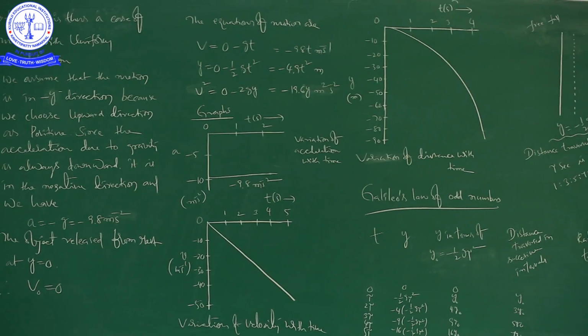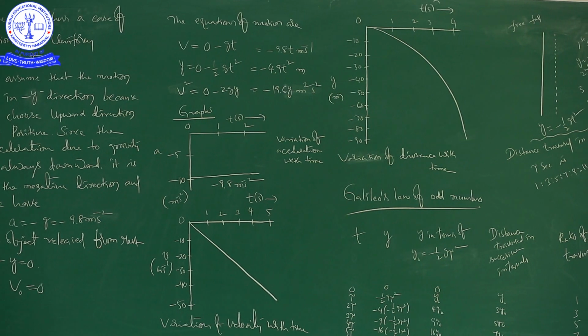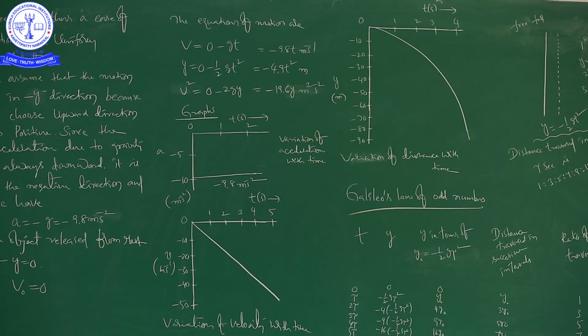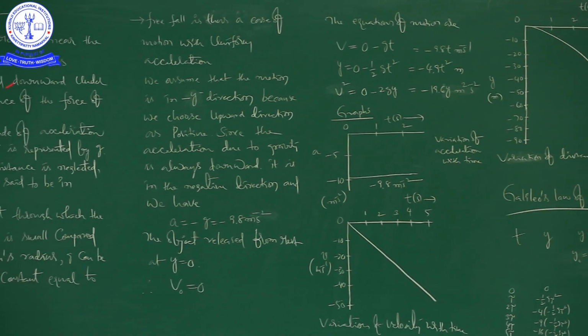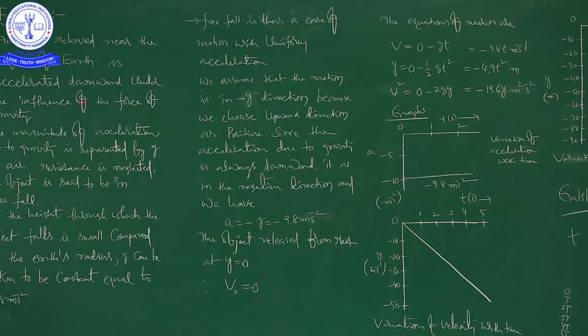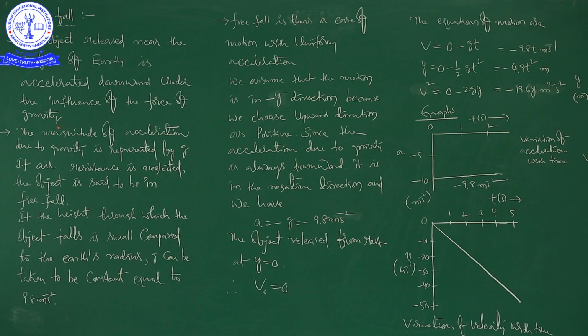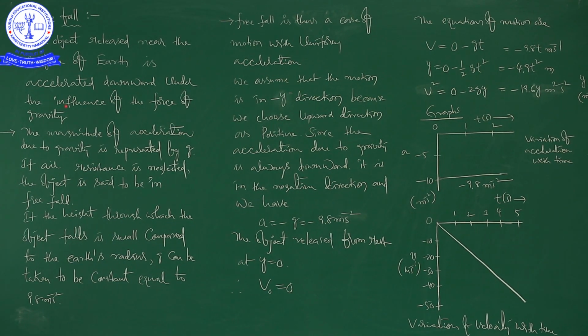Now, you look at this point. An object released near the surface of earth is accelerated downward under the influence of the force of gravity. I will repeat once again. An object released near the surface of earth is accelerated downward under the influence of the force of gravity.